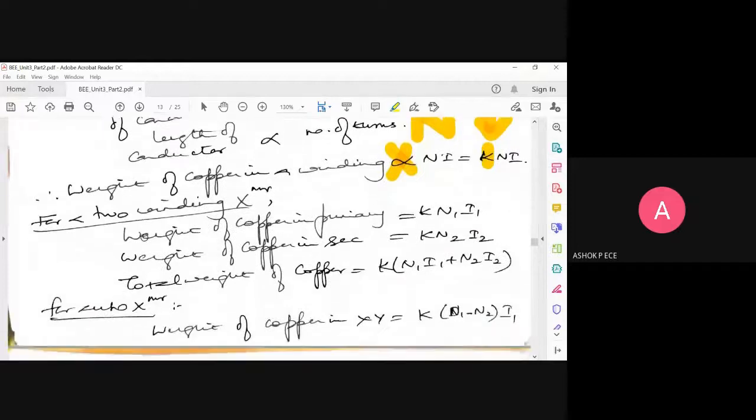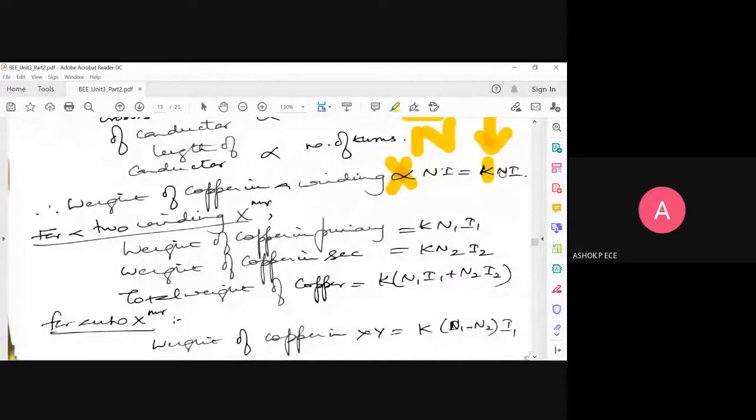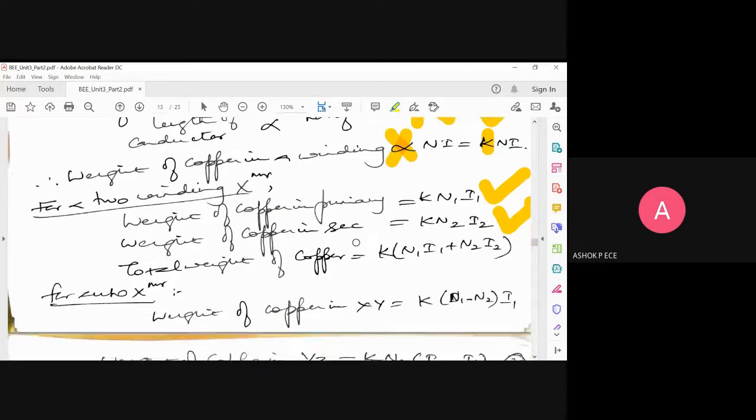For a normal transformer, in the primary I have N1 turns, primary current is I1. So the weight of copper in the primary is K into N1 into I1. In the secondary, the number of turns is N2 and the current is I2. So the weight of copper in the secondary is K into N2 into I2. The total weight is the addition of both: K into N1 into I1 plus K into N2 into I2. Taking K as common, K into (N1 I1 plus N2 I2). This is for a normal two winding transformer. Two winding means you will have two separate windings, one primary and one secondary.